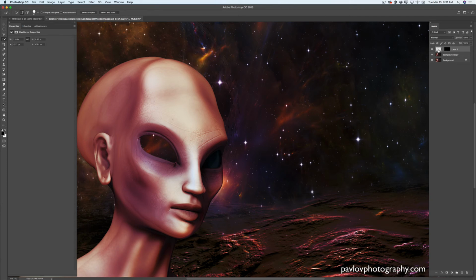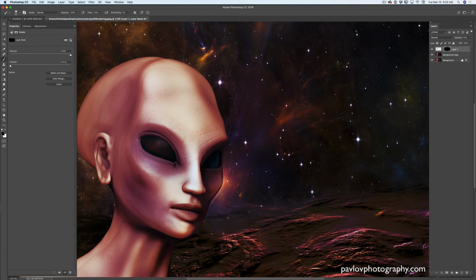We added the reflection as a separate layer. What I will do, I will bring down opacity of this layer, just like that. And I will click on layer mask, this is a black rectangle. I will switch to my simple brush tool with black color and I will fix borders, just like that, to make it a more realistic looking reflection.